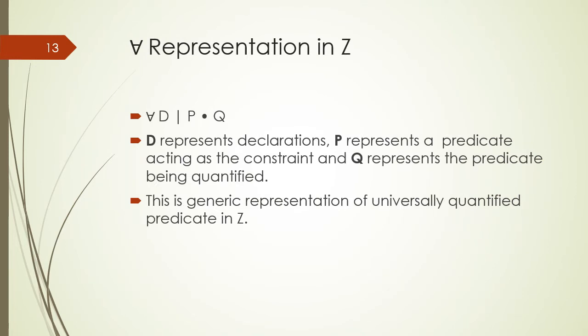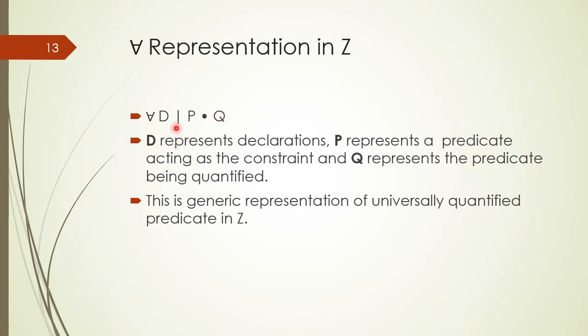Students, now we present the universal quantified statement representation in the Z formal language. We have a declaration part for the universal quantified statement, and after the pipe sign we have a constraint, and after the bold dot we have a predicate.